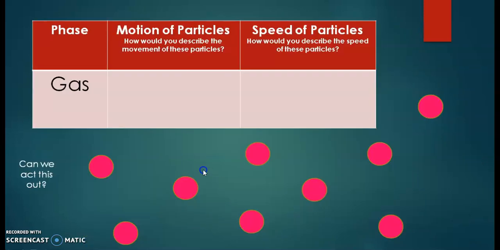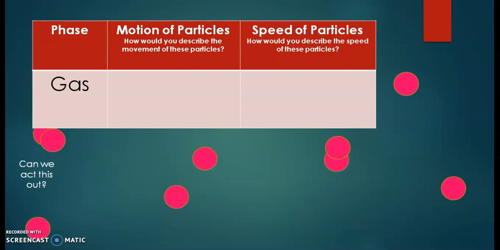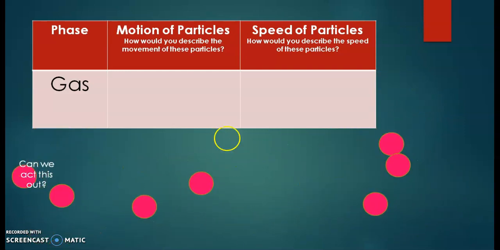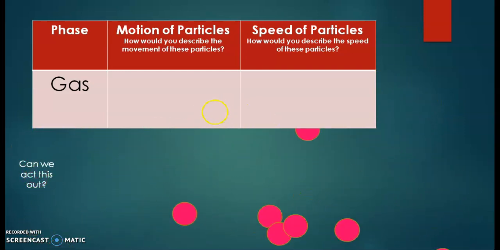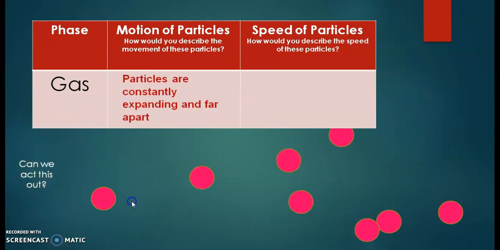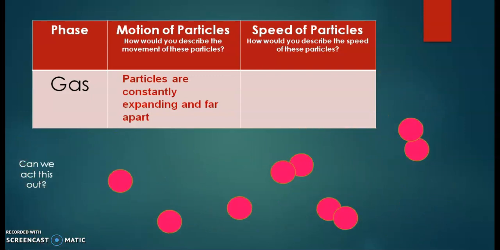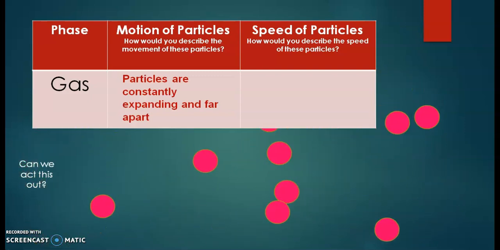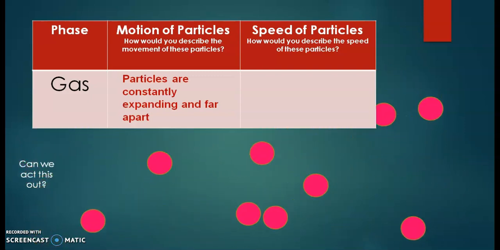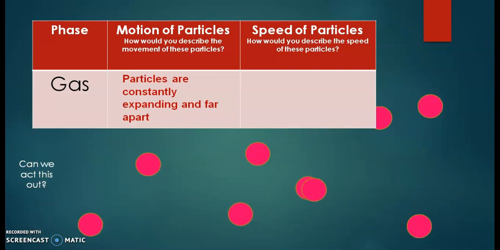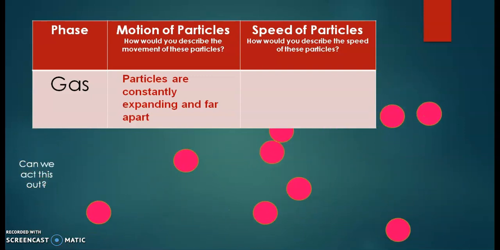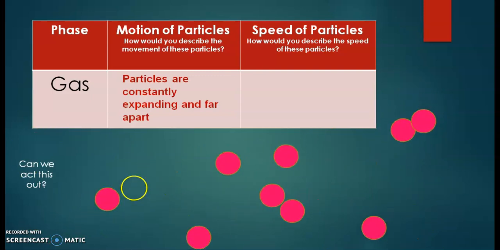Now next is the gaseous state. In gaseous state, you have to see here the molecules of the gas are in motion. They are constantly moving because the kinetic energy in the gas is higher than the potential energy.